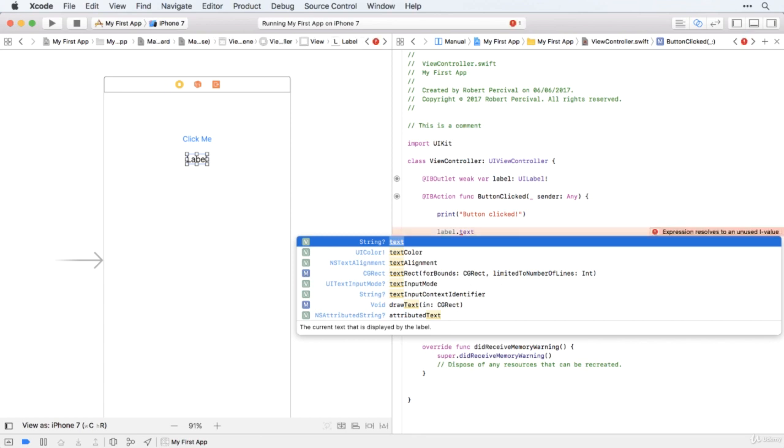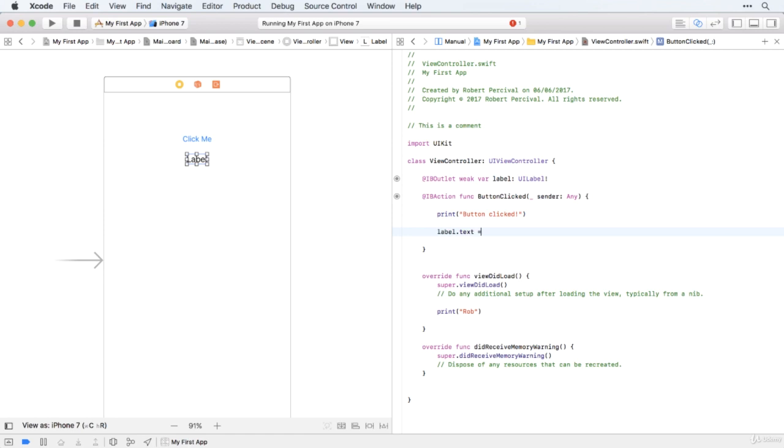And we want to set that to something in particular. So label.text, and I'll set it to "you clicked the button." Simple as that. So now when the button is clicked, not only will button clicked appear in the logs, but the label text will be changed to "you clicked the button."